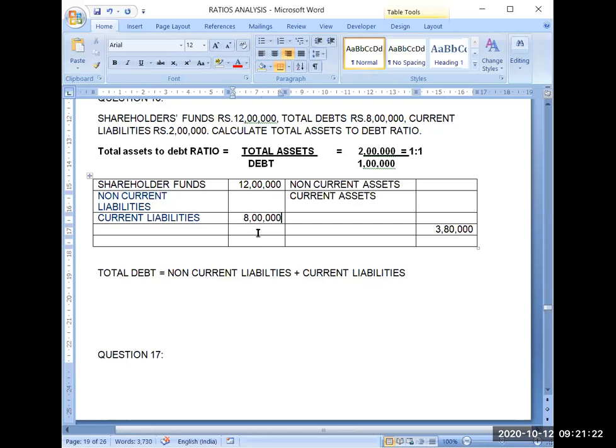So your total liabilities will become 20 lakh. And because your total liabilities are 20 lakh, your total assets will also be 20 lakh. I need the information regarding total assets in this formula, but the question has not given us any information regarding total assets, so that is the only way to reach the total of assets. Now with the help of this formula, I can calculate the value of non-current liabilities, means debt. So total debt is given as 8 lakh.